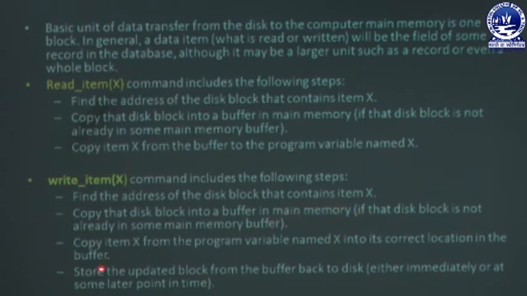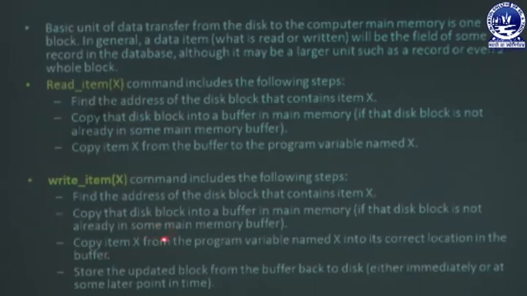Okay, and then last step, store the updated block from the buffer back to the disk. That means the data stored in the main memory buffer, those blocks, we have to update that block from the buffer and write it back to the disk. In this way we write a program variable's data to the disk block where the database wants to store the data.